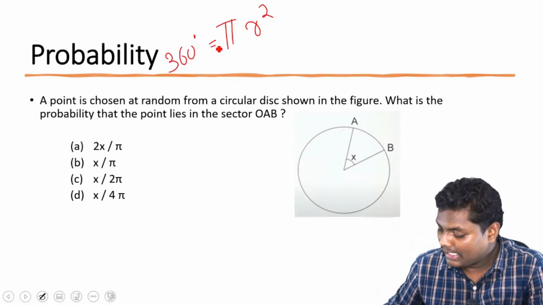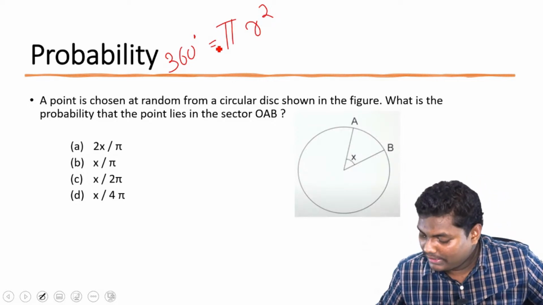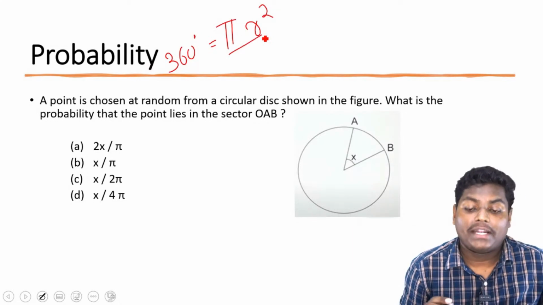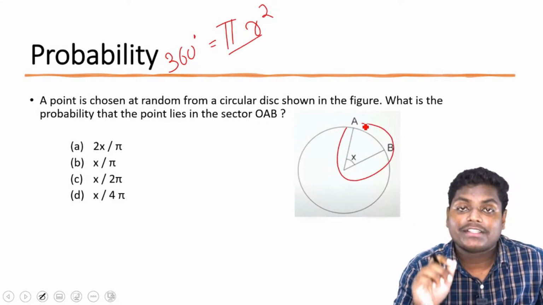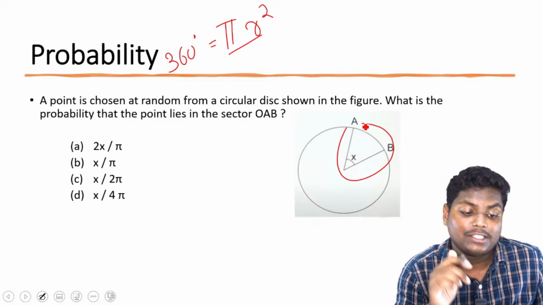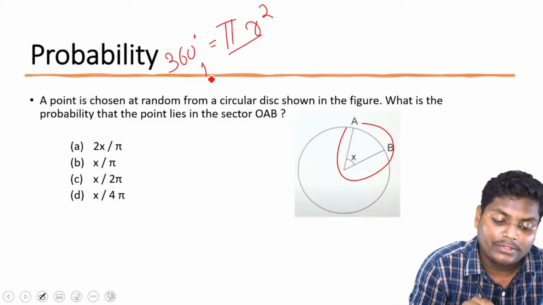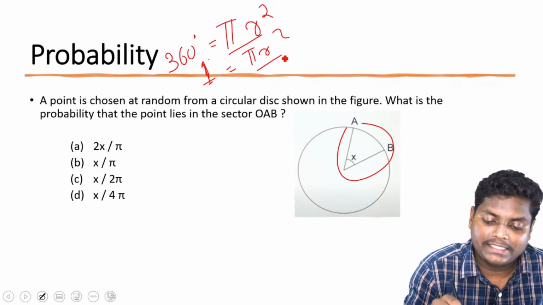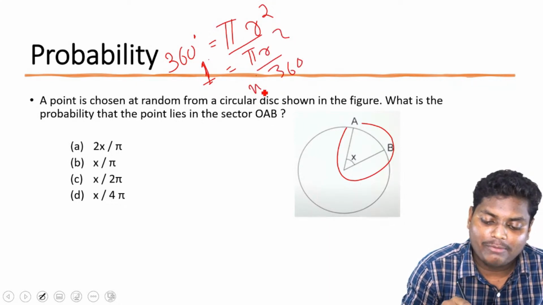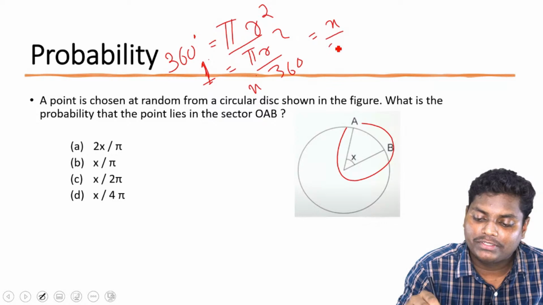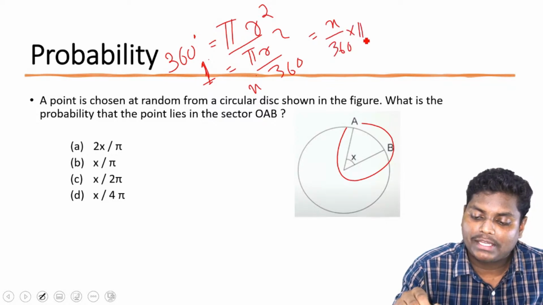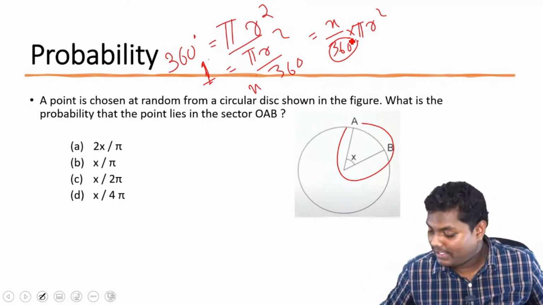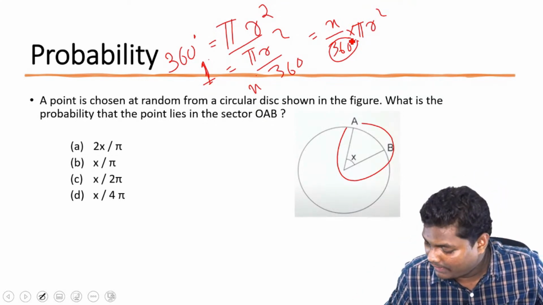For the entire 360 degrees we have pi r square. But now we want to find the area for this small sector only, which is x. You can use the elementary method. For 1 degree, how much will it be? Pi r square by 360. For x degrees, it will be x upon 360 into pi r square. Do you get this? And this 360 degrees is nothing but 2 pi. Great, Pallavi, great.